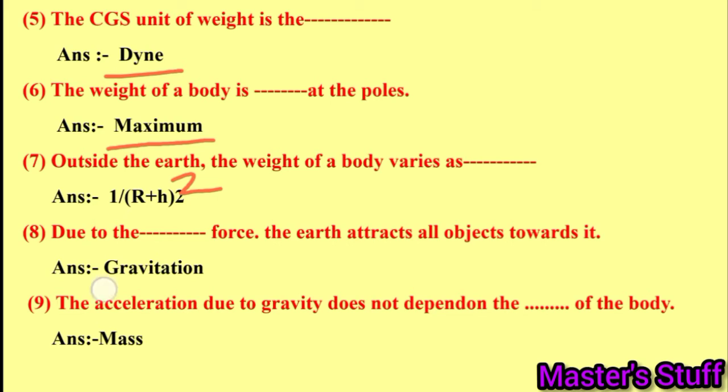Due to the gravitational force, the Earth attracts all objects towards it. The acceleration due to gravity does not depend on the mass of the body.